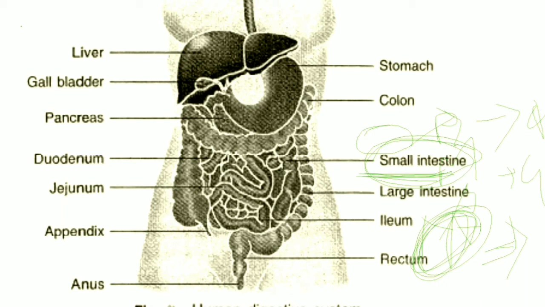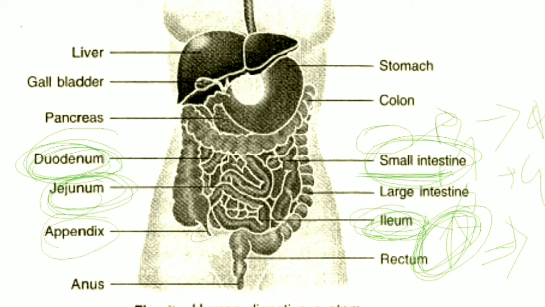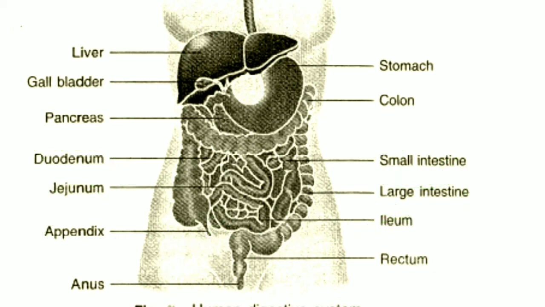The small intestine is divided into three parts: duodenum, jejunum and ileum. The duodenum is highly coiled, and digestion takes place there; in the jejunum absorption takes place; and the ileum is the largest part of the small intestine. The appendix, present in the large intestine, is a vestigial organ. It helps in the digestion of cellulose, present in cell walls. Cellulose digestion is done in the cecum.